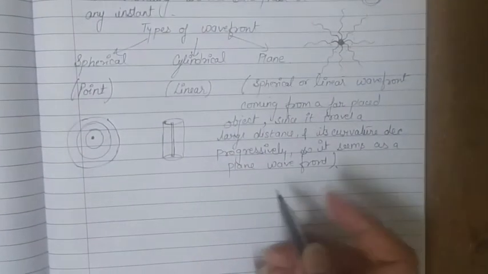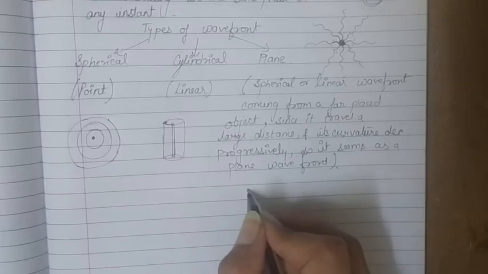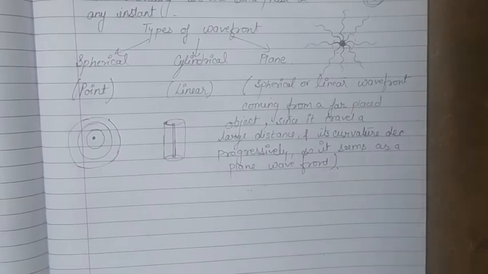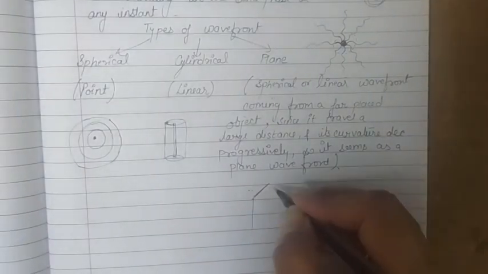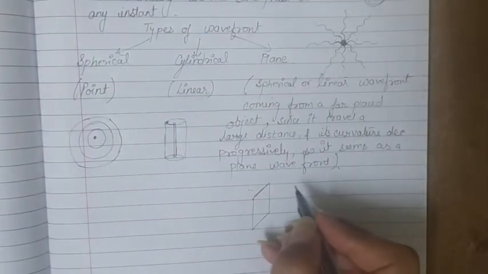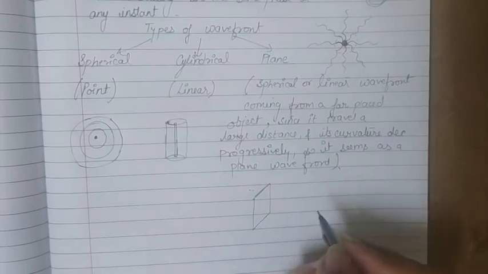And if we have a source which is far from the observer, that means the rays coming to the observer are parallel, in that case the wavefront we get will be a plane wavefront like this.